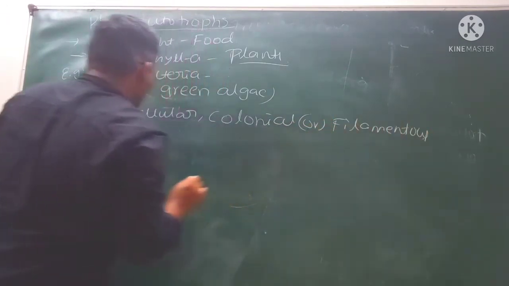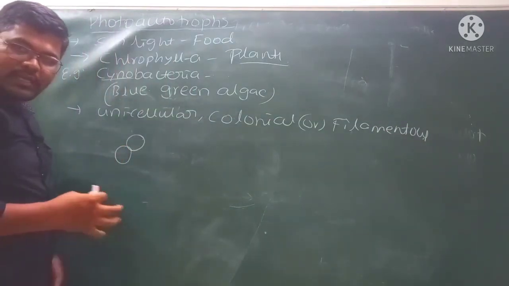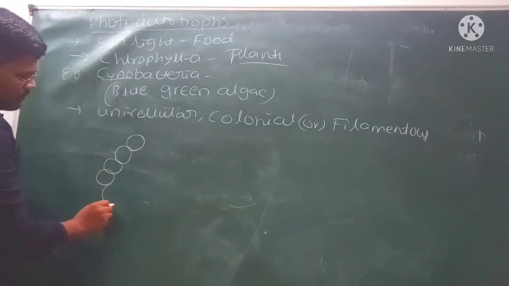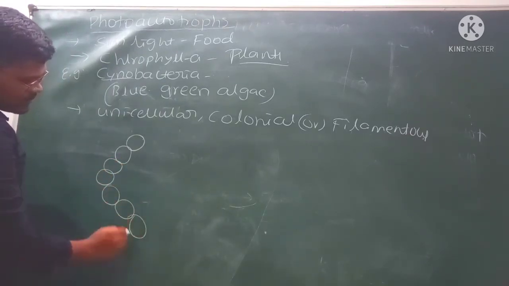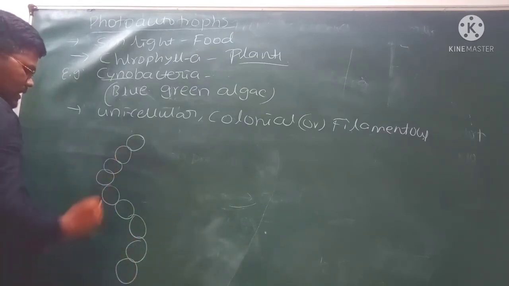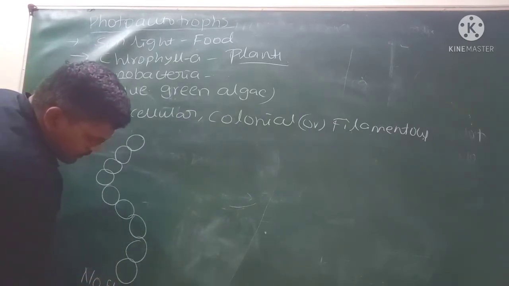Those colonies may be filamentous. See, unicellular, but they live in colonies, hence colonial. Those colonies may be in the form of a filament. See, this is the filament. What is the name of this? Nostoc filament.